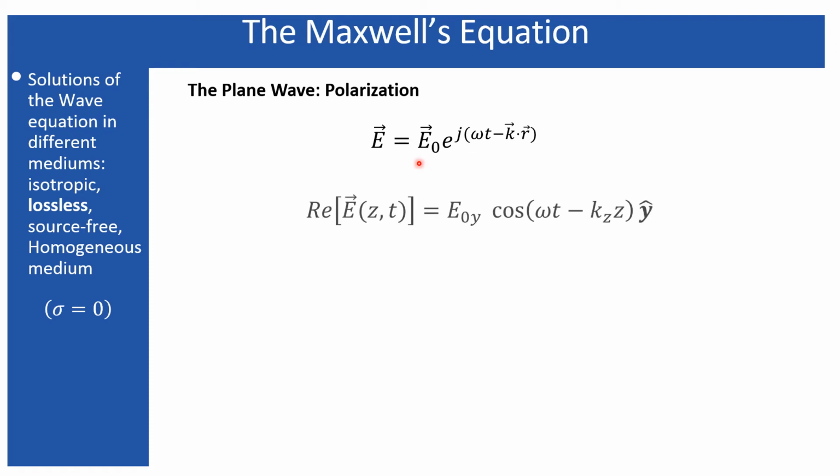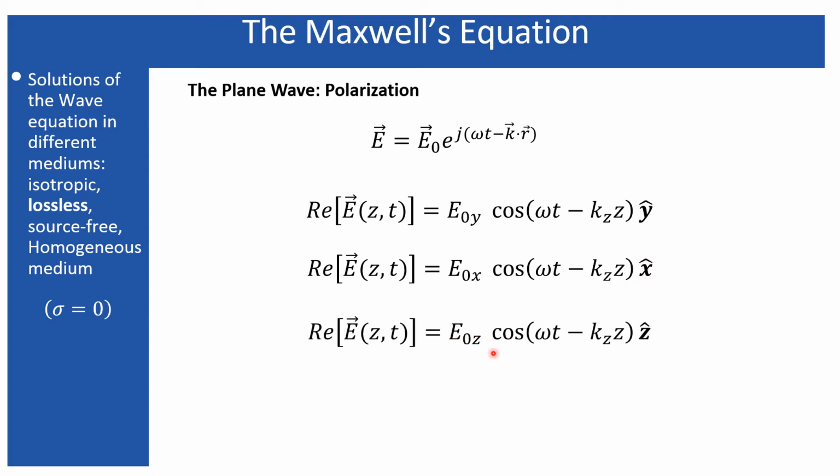Let's see what it is. First of all, this E naught is a vector and it has three components. It may have a y component. If it has only a y component, we can say the polarization is along the y direction only. That means the electric field is oscillating along the y direction and the wave is propagating along the z direction. We'll see this in the next example. Next, if the electric field is oscillating along the x direction only and propagating along the z direction, we call it an x polarized wave. So it is polarized along the x direction.